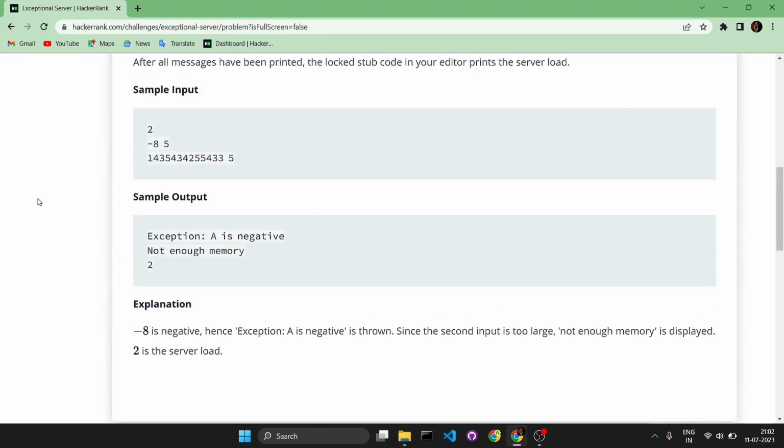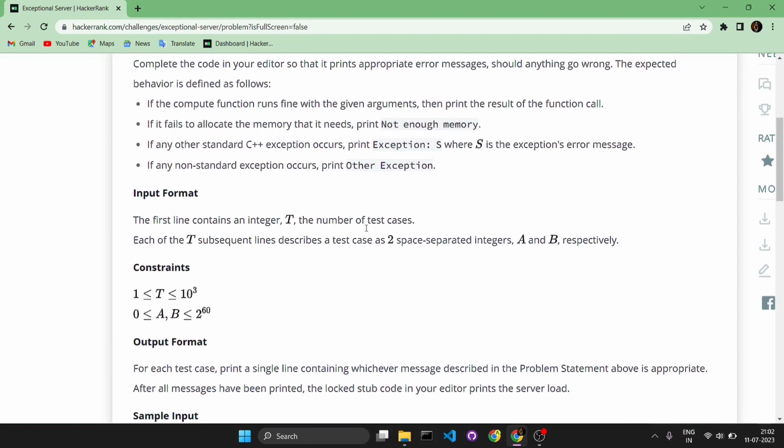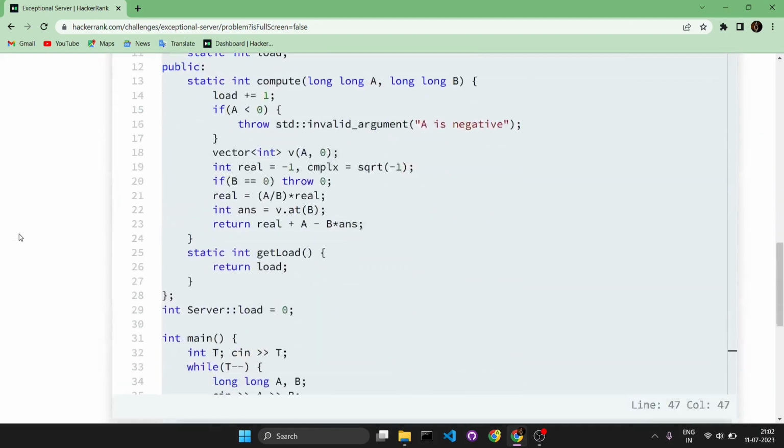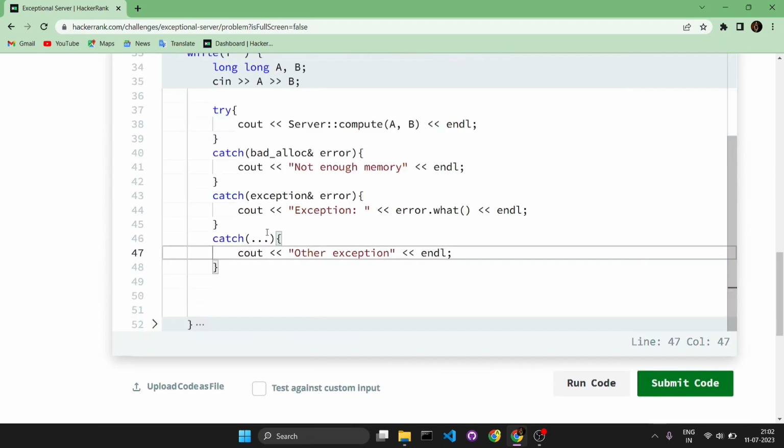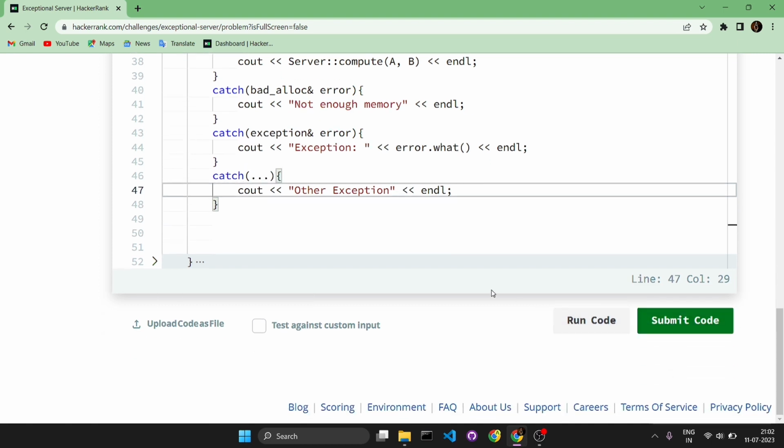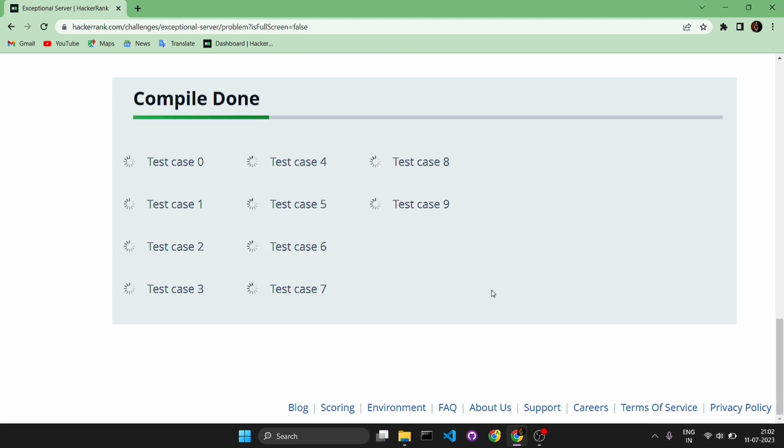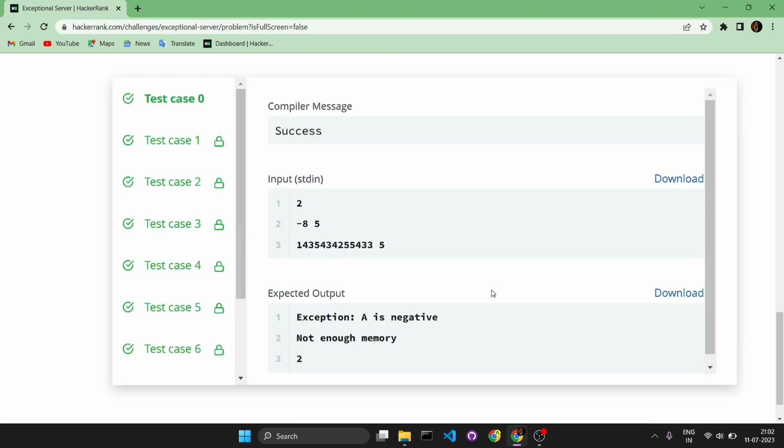I think we didn't follow this exception with capital E. This capital E should be there. We will submit again. Yes, it was a typo mistake.